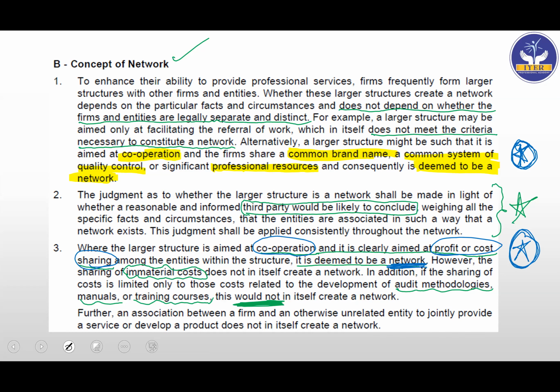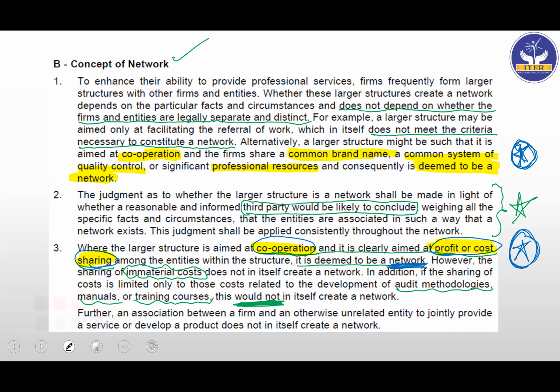My dear students, I hope you're understanding, because in the exam, if they give you this entire sentence: there is A and associates, B and associates, they are forming a network, and there seems to be a cooperation, and they are going for cost or profit sharing. What is your opinion? Can we say that they form a network? Answer is yes, because you need to know this line. So ensure that the area that I'm marking, or let's do one thing, I'll highlight the area in yellow only, so that you don't have to worry at all. So this is cooperation, profit or cost sharing. So again, this forms a network.